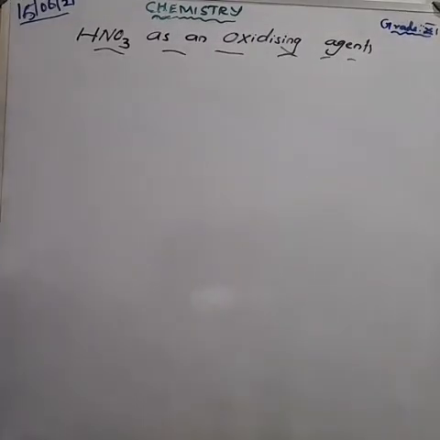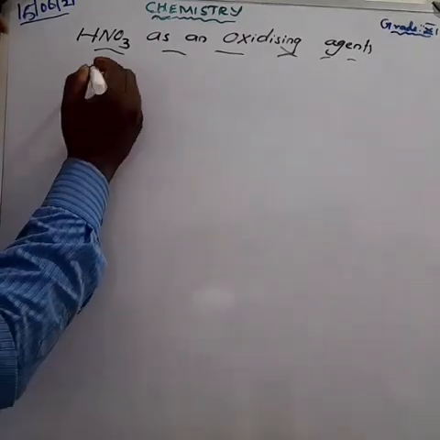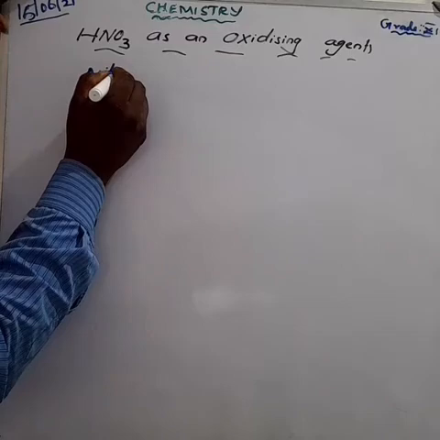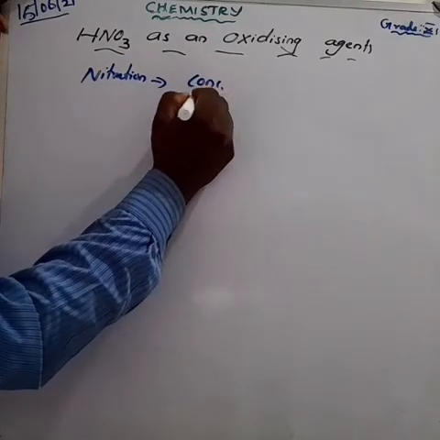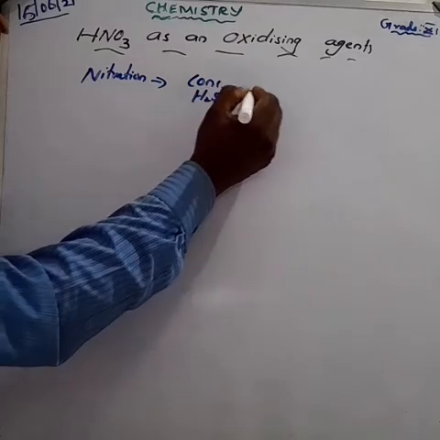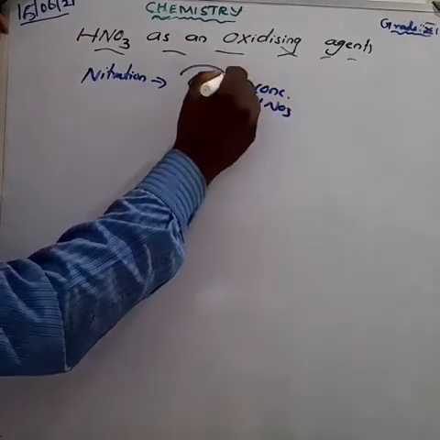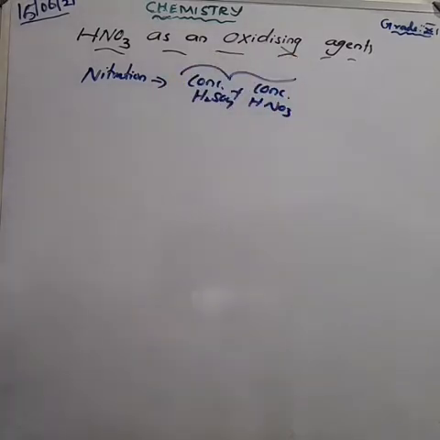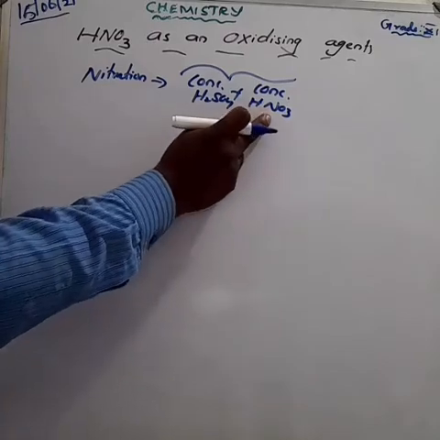Nitrating mixture. What does nitrating mixture mean? Concentrated sulfuric acid plus concentrated HNO3. This is called the nitrating mixture. We can simply write it like that: a mixture of concentrated nitric acid plus concentrated sulfuric acid is called nitrating mixture.